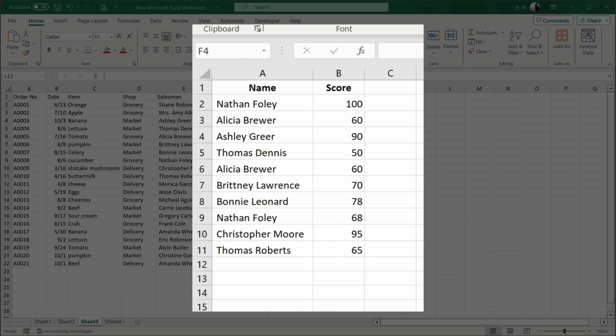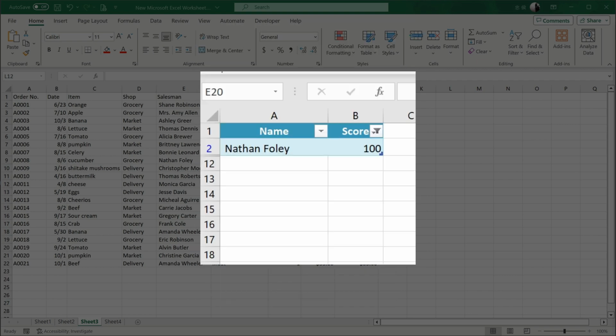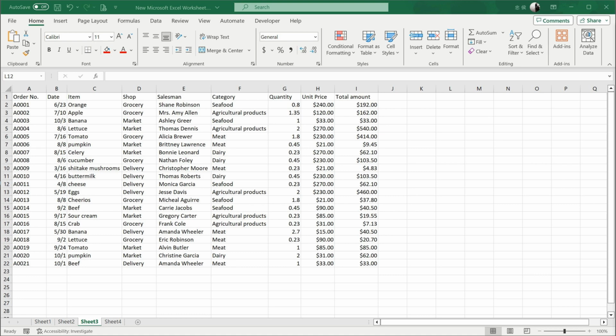If using the filter function, Excel would hide the students who do not meet the condition. Therefore, only Nathan Foley's name would remain in the table. Conditional formatting works a bit differently. It will highlight the students who do meet the condition using colors, fonts, etc. to make it easier to spot these data.